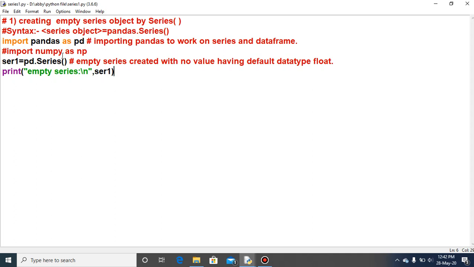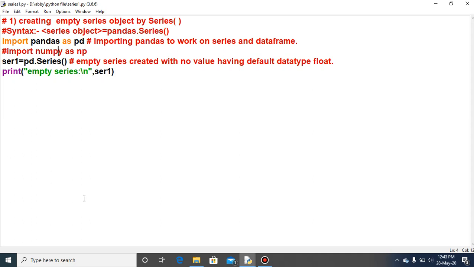Clear? So for creating an empty series, you write ser1, or any name of the series, equal to pd.Series, with no parameter under the brackets. It will return the default data type as float, and the empty series will be returned as output.